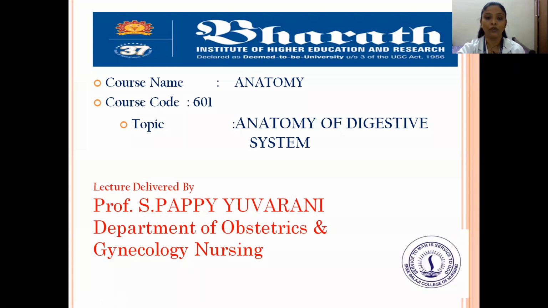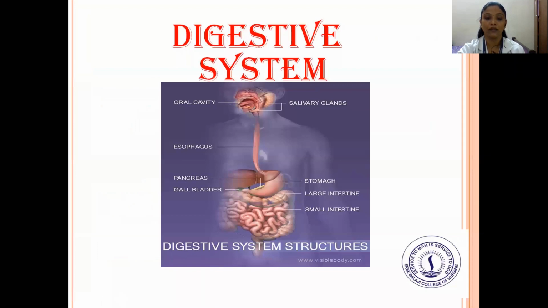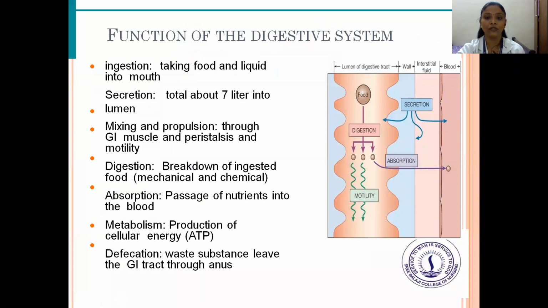Today, I am going to teach you about the anatomy of the digestive system. So, coming to the functions of the digestive system, the main function is ingestion and secretion. Ingestion is taking food and liquid into the mouth, and secretion is a total of about 7 liters into the lumen, with mixing and propulsion through GI muscles, peristalsis and motility taking place.